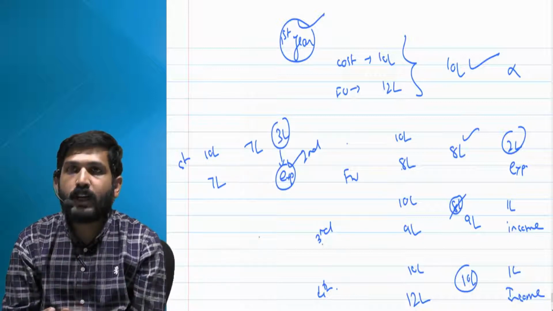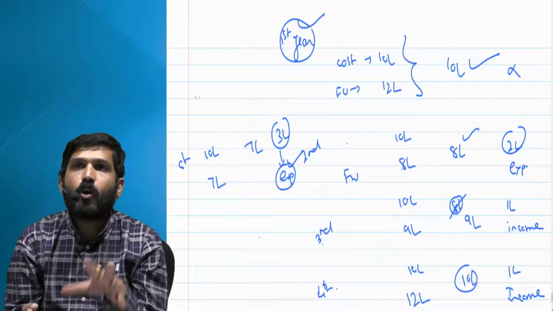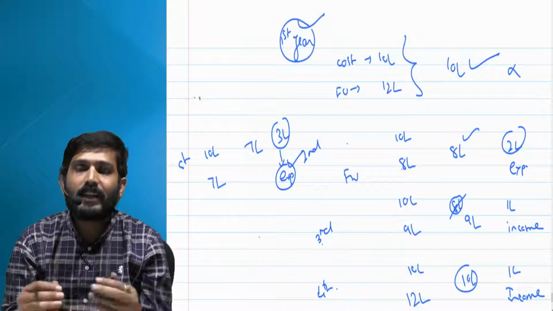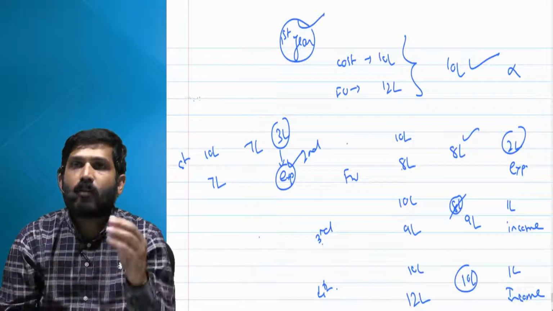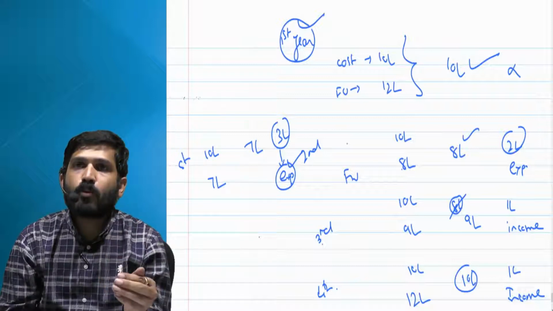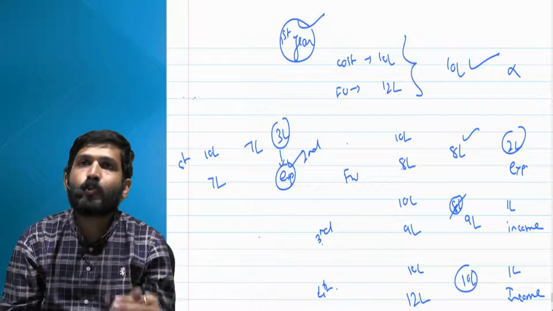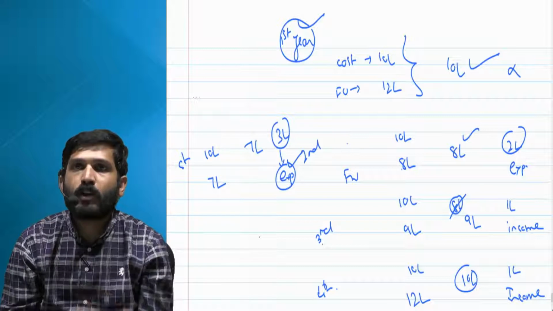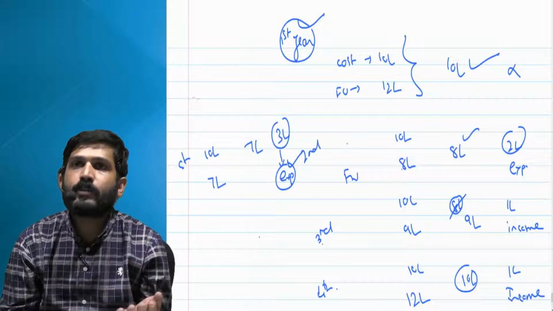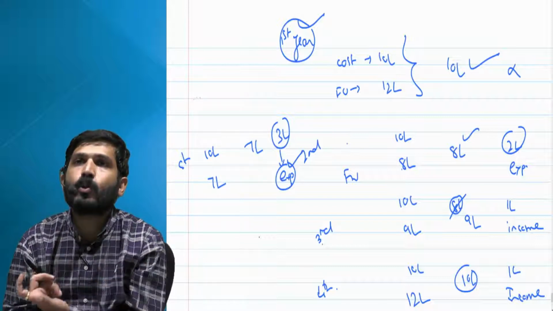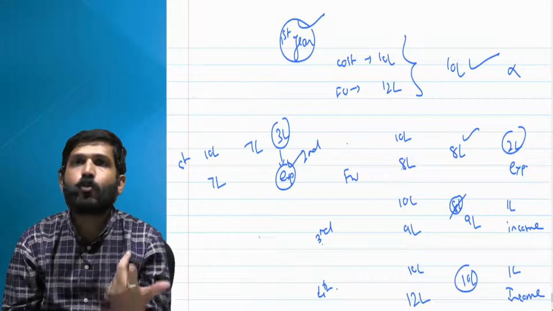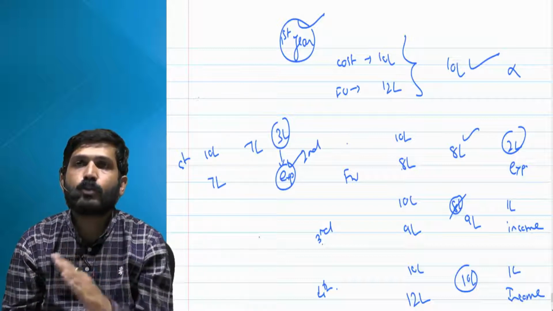Yes, everyone understood that you have to take it at cost or fair value, whichever is lower. And when your fair value is lower than cost, whatever is the difference will go to P&L as your expenditure. Later on, if your fair value increases to the extent of cost, it will go to your income. Obviously, it cannot go beyond your cost because you have to take whichever is lower.